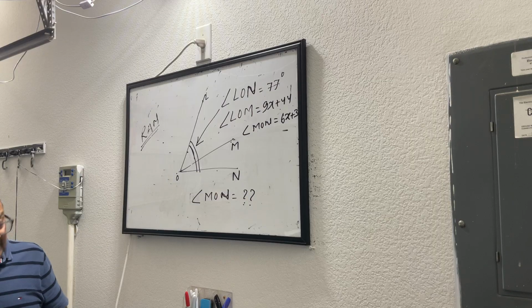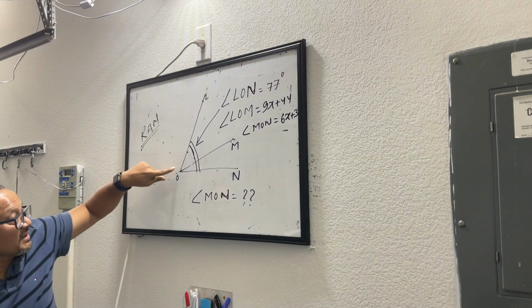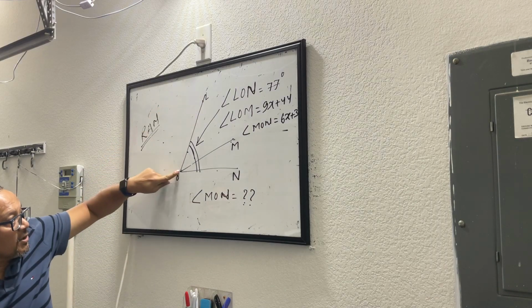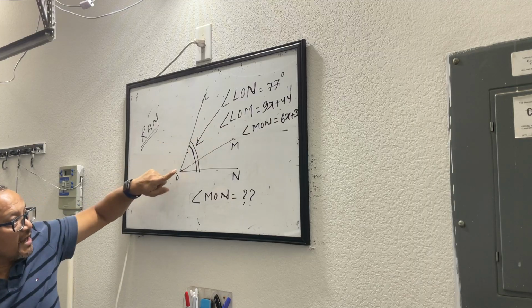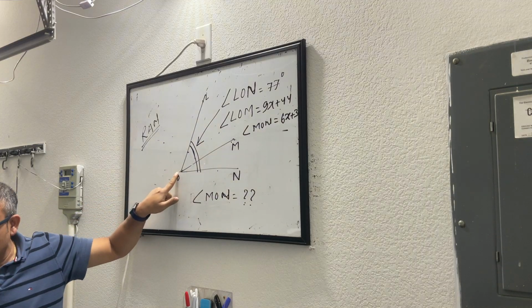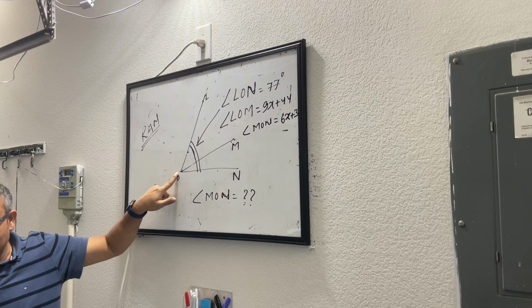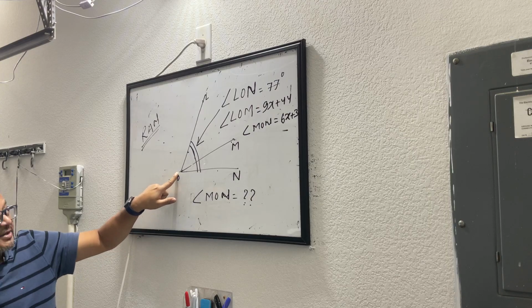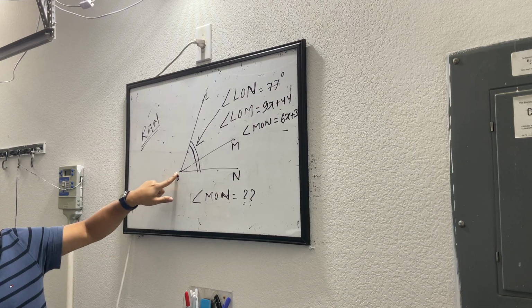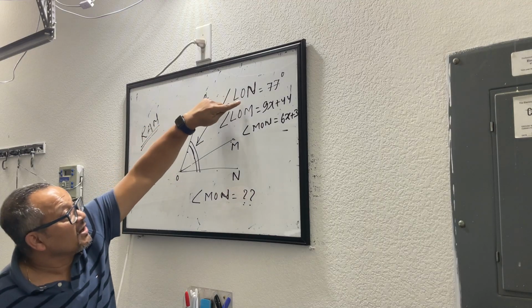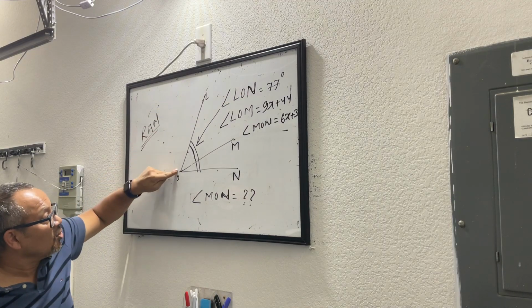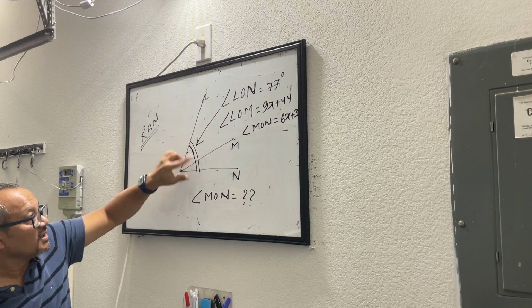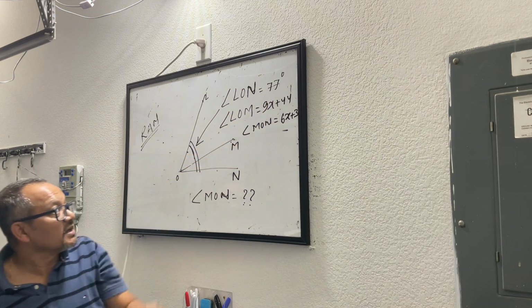This question says that we have line segments LO, MO, and NO meeting at this point O. Angle LON, this whole complete angle, is 77 degrees.